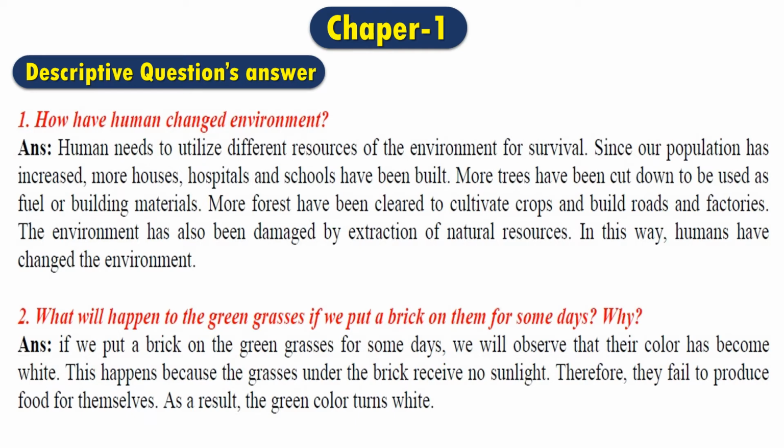But if you block the body of the grass with the help of a brick, it will not get the sunlight. After not getting the sunlight, its greenery part will be damaged and it will convert into a white color. This is why we can see that if you put a brick on grass, the grass will convert into a white color.